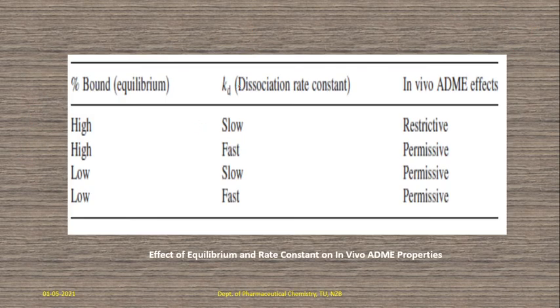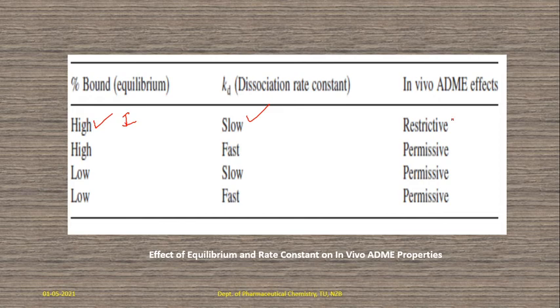So just observe this table. ADME properties are permissive or restrictive. Look at when it is acceptable, and when it is limited or restricted. If the percentage bound is high and the dissociation rate constant is slow, this is the case we discussed earlier, the first case.